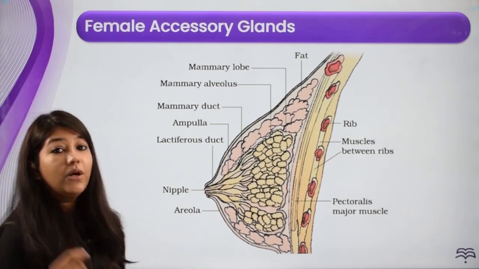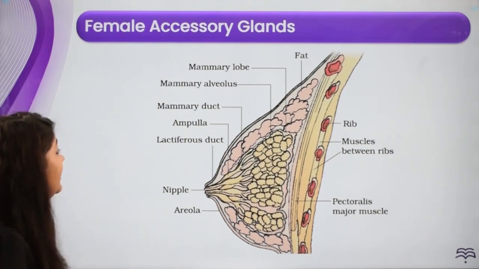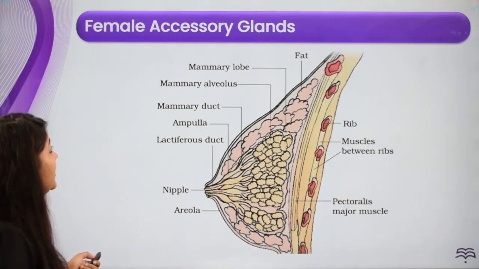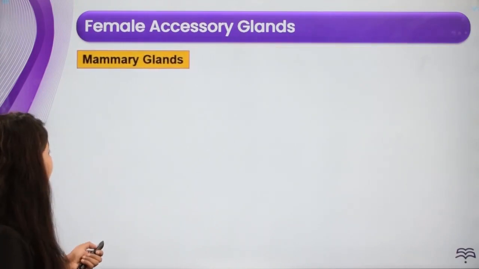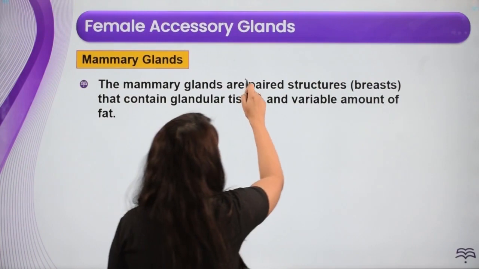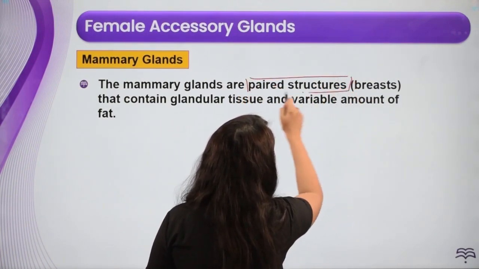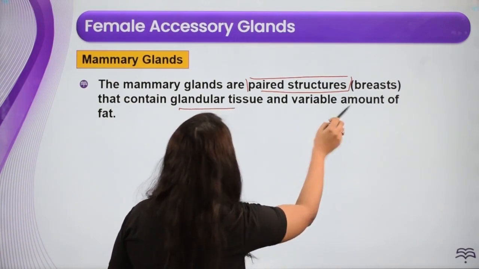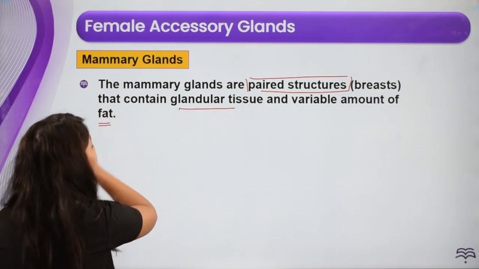Now we'll be talking about the next accessory gland, that is the mammary gland. All right, mammary gland is very important. इस part से भी question आते हैं. ठीक है, चलो mammary gland के बारे में discussion start करते हैं. The mammary glands, they are paired structure. Right, they are paired structure commonly called as breast. They contain glandular tissue and variable amount of फैट.